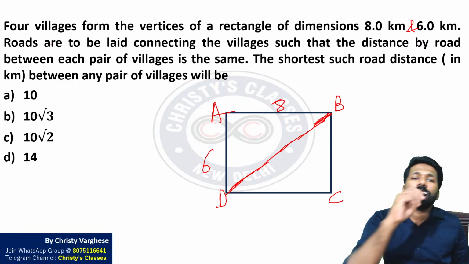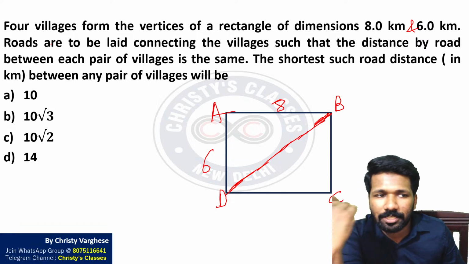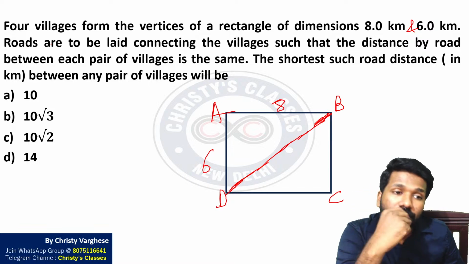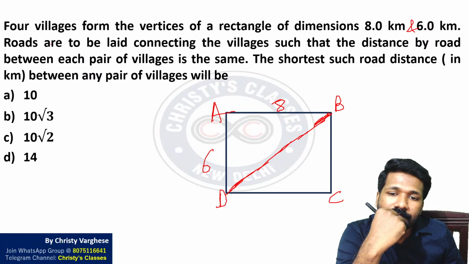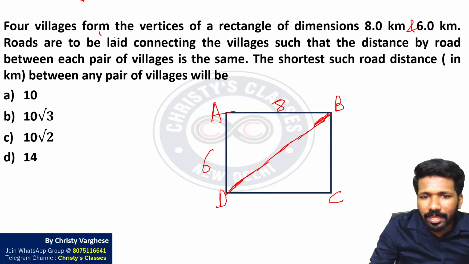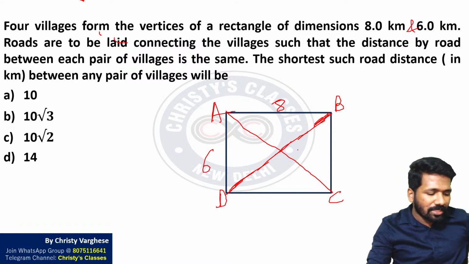One second. 4 villages form the vertices of a rectangle of dimensions 8 and 6. Roads are to be laid connecting the villages such that the distance by road between each pair of villages is the same. Yeah, all pairs it should be same. Okay, so definitely you can join this D and B and A and C like this. So DB or AC length will be the answer.